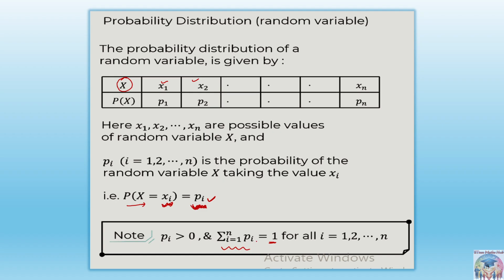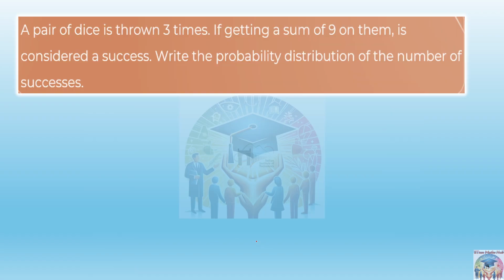Let's understand a question on this, how to write that. The question says a pair of dice is thrown three times. We will again use the binomial probability theorem, but we will also use the random variable concept here. A pair of dice is thrown three times, so n is equal to 3.